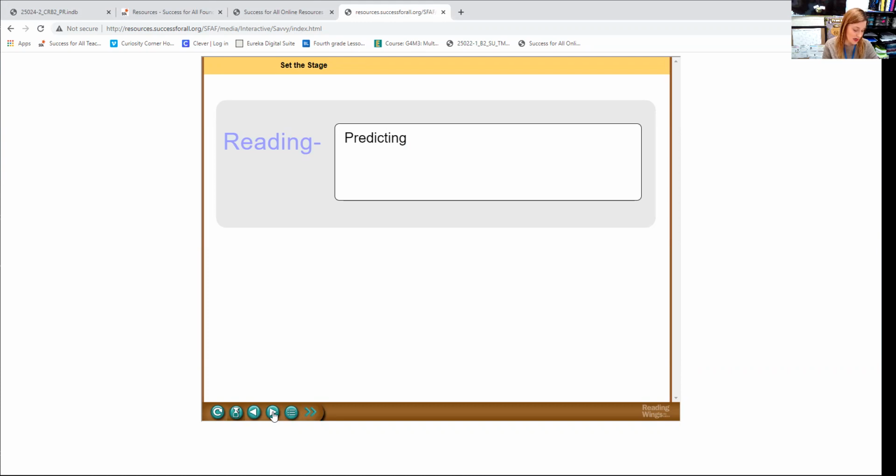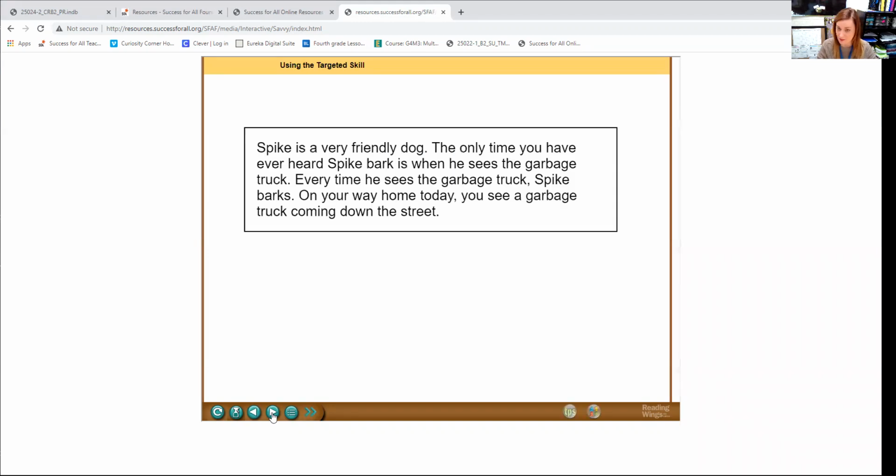Let's make a prediction right now. Let's pretend that you have a dog named Spike. Spike is a very friendly dog. The only time you have ever heard Spike bark is when he sees the garbage truck. Every time he sees the garbage truck, Spike barks. On your way home, you see a garbage truck coming down the street. What do you predict will happen? Think about it.